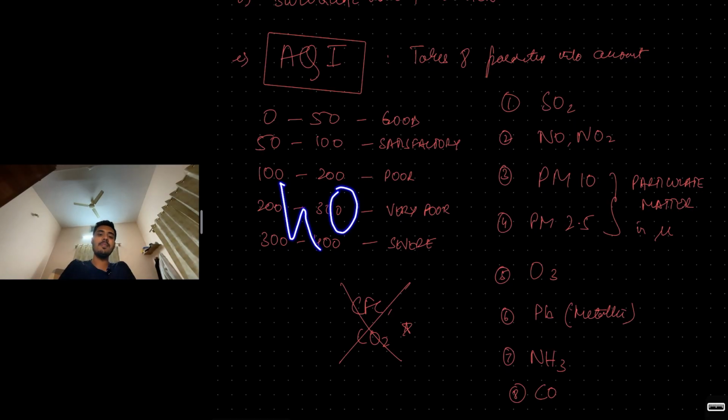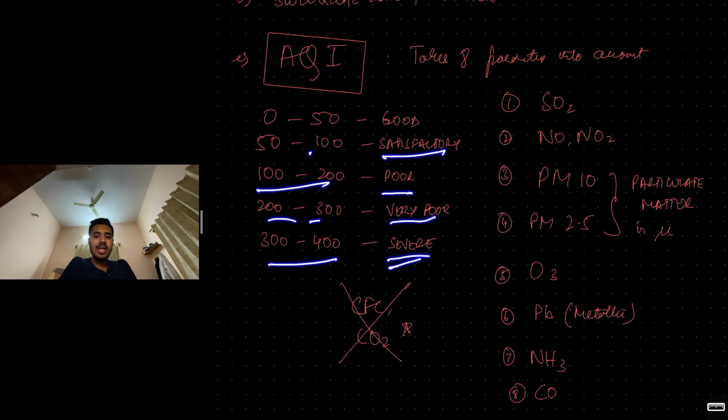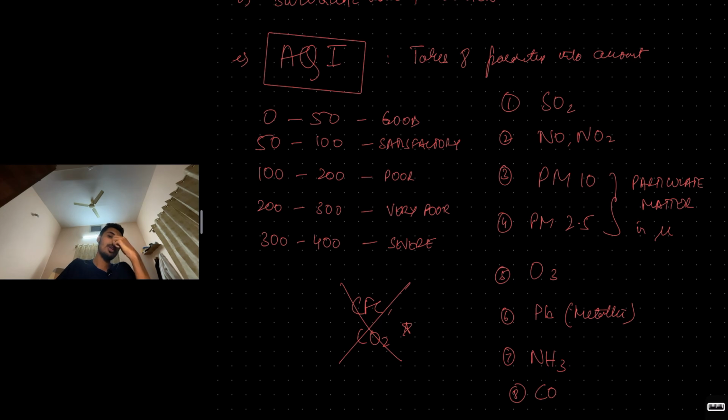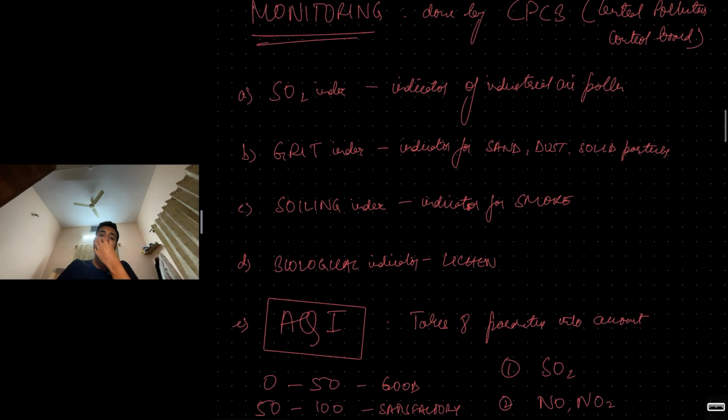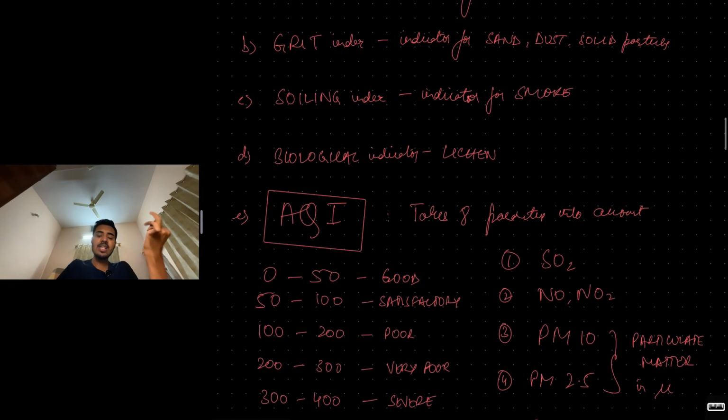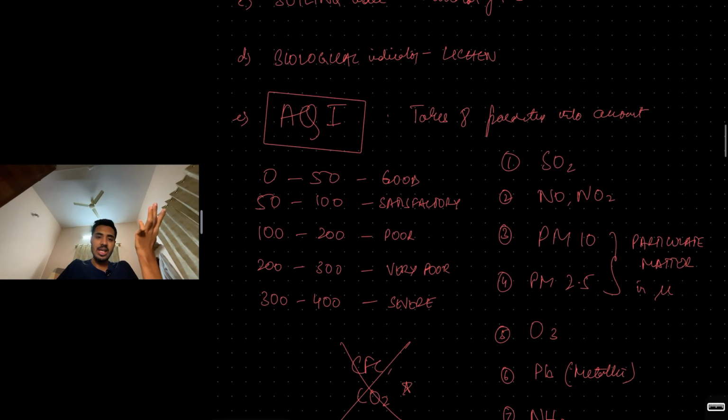So 0 to 50 is a good AQI. 50 to 100, satisfactory. 100 to 200, poor. 200 to 300, very poor. And 300 to 400 is severely poor AQI. So this is how we monitor air quality: CPCB, SO2 index, grit index, soiling index, biological indicators, and AQI.